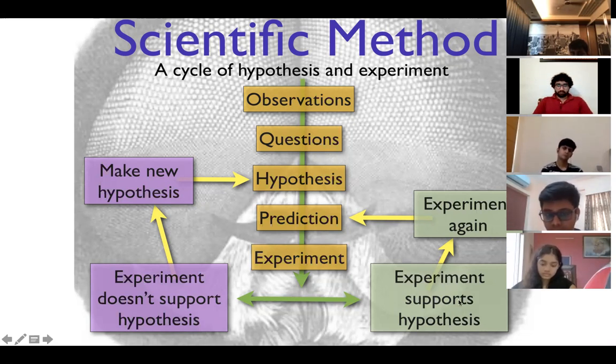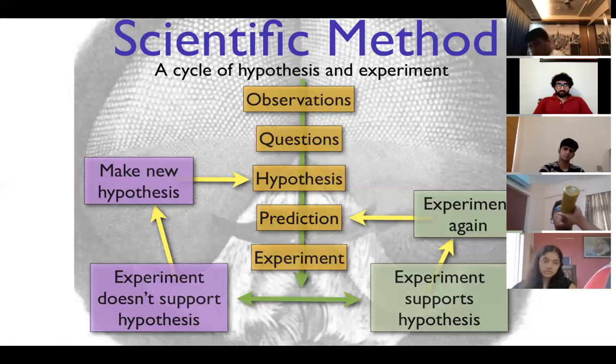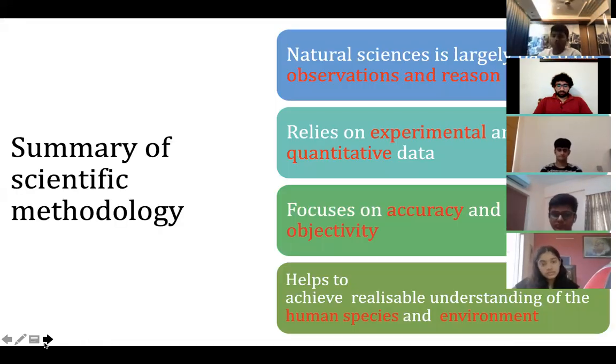We have two things. One, the experiment supports the hypothesis, so you go to the experiment again, which makes the prediction. Sometimes the experiment does not support the hypothesis, then you have to make a new hypothesis. So the scientific method of framing knowledge through a big experiment is an important factor.